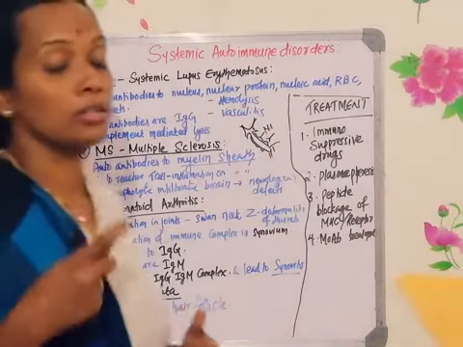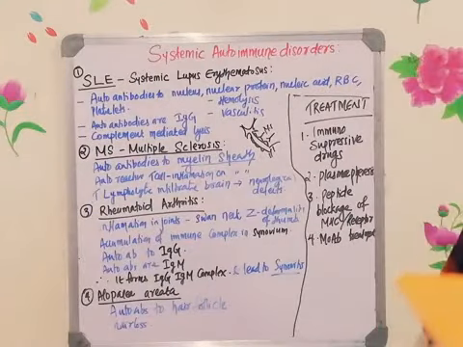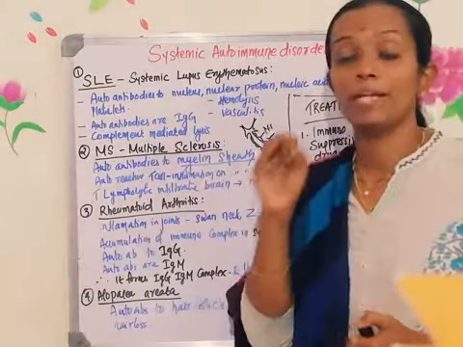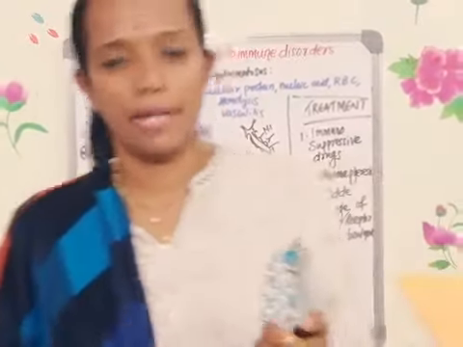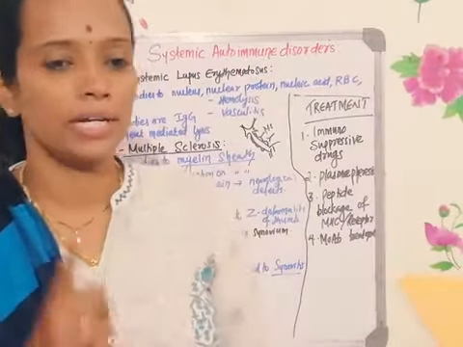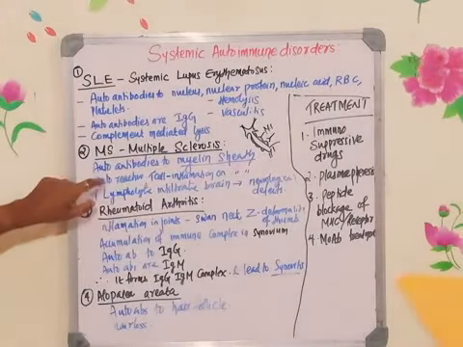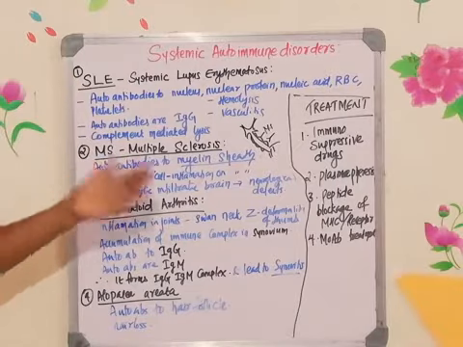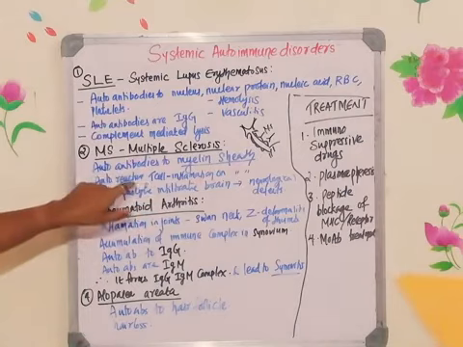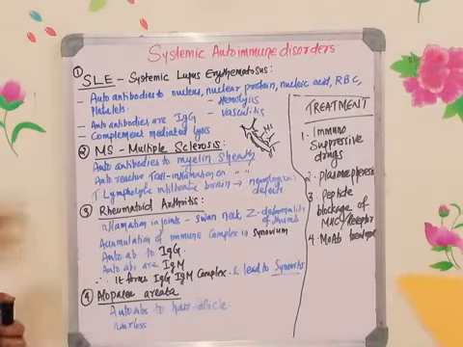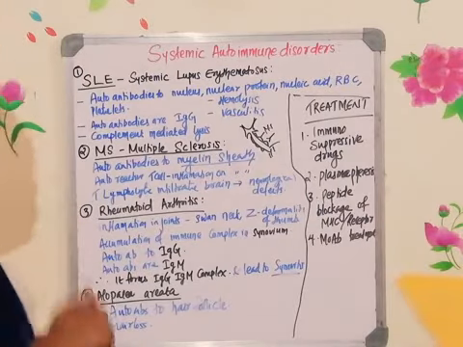Okay, the spinal cord, the central nervous system will be completely affected: the brain, spinal cord, and the optic nerve. So this is a disabling disease which will affect the brain, spinal cord, and the optic nerve. Autoantibodies are synthesized against the myelin sheath, and autoreactive T cells also will be formed. Due to the accumulation of these autoantibodies and autoreactive T cells, they will bind to the myelin sheath, and thereby you can see inflammation in the myelin sheath.